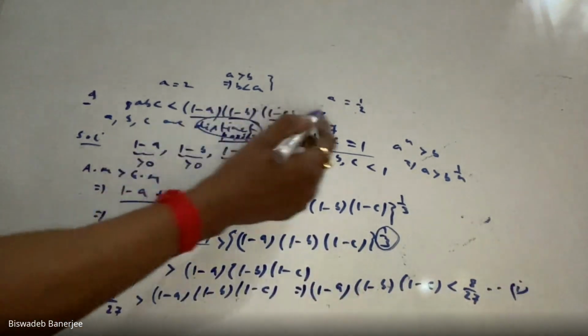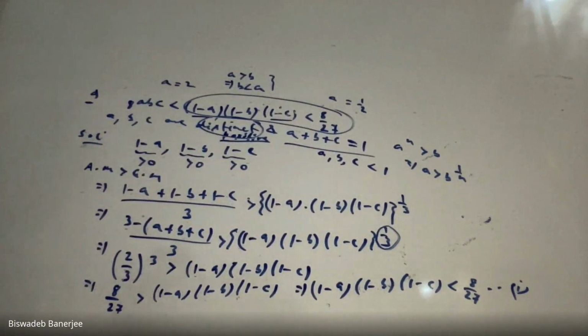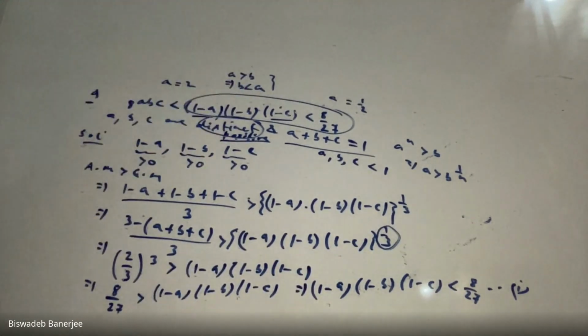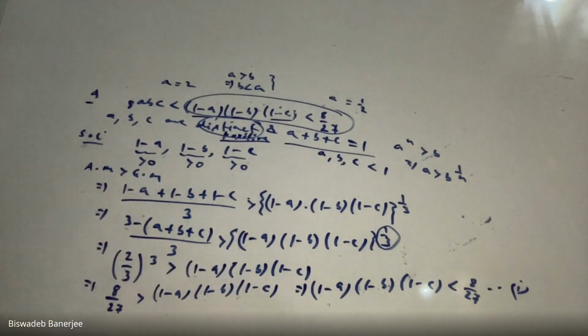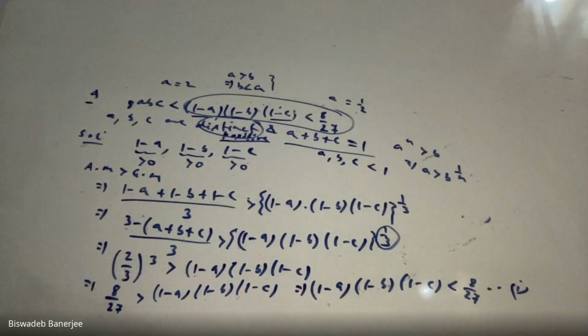See that this part is done. This value is less than 8 by 27, which is my first part.